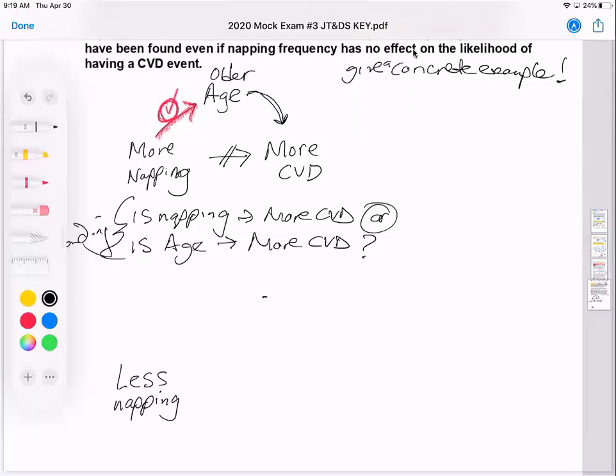So let's say we found less napping associated with fewer CVD events. All right, so let's say we have a low p-value, we're going to reject the null, but it wasn't an experiment. We didn't randomly assign napping or not napping. So then what would a possible confounding variable be? Let's say exercise.